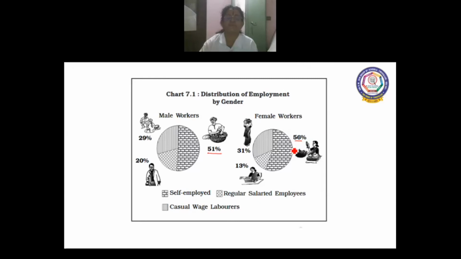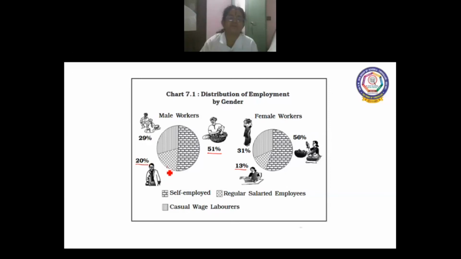And next, when you see the regular salaried job, regular salaried employees in male, it is 20%, whereas in female, it is 13%. We know very well that men are highly literate and they have the skill and knowledge.